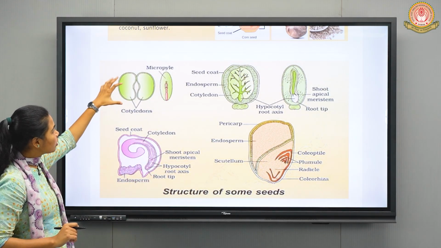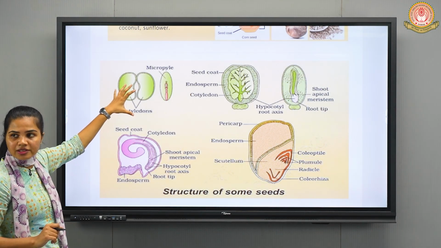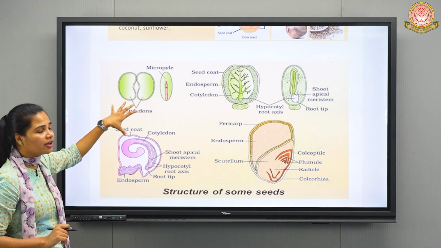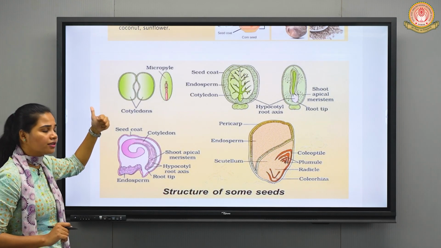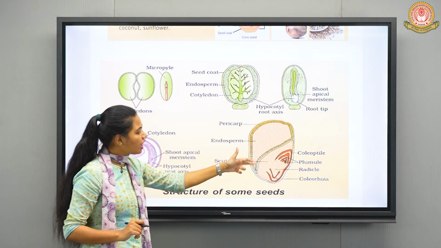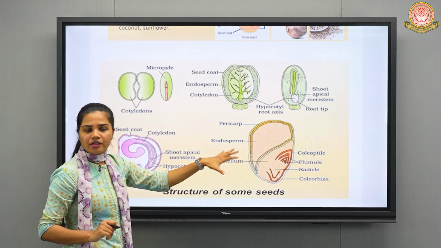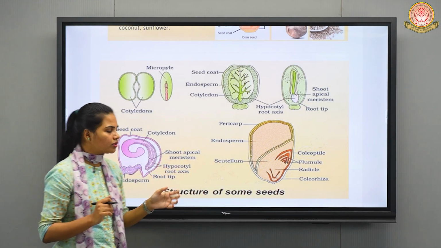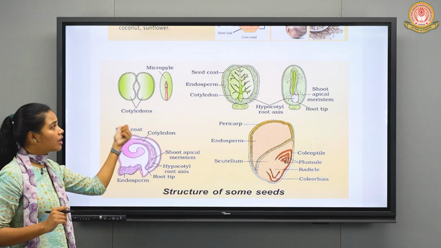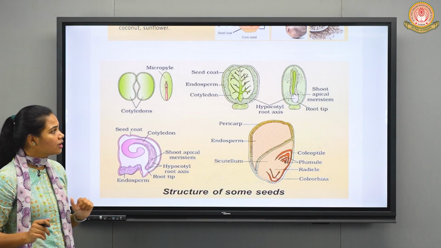Moving forward. So here you can observe in this diagram, these are the structures of some seeds. Here it is a type of dicot seed, right? Different parts are already labeled, which we have already discussed. Then here we have the monocot seed. This also we have discussed earlier. So these are some of the structures of dicot as well as monocot seeds.